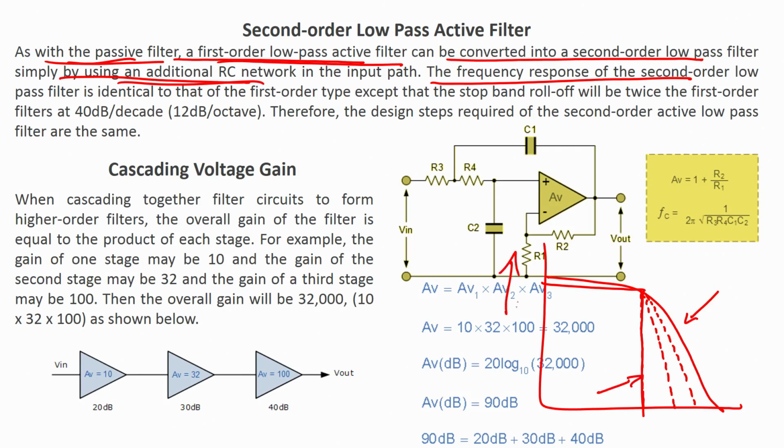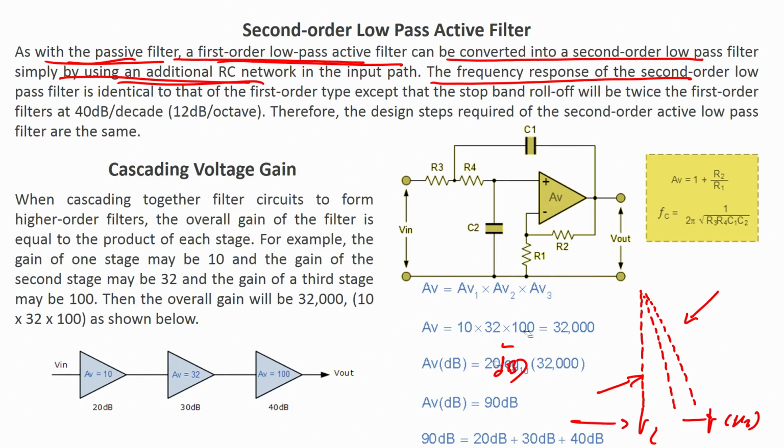Always remember, when you plot the graph, the y axis is gain, which can be in decibels, the x axis is frequency. This is your critical frequency FC, this is your frequency F, it is always in hertz. So, you have to write hertz, you have to write gain, always write units. When you plot the graph, always write units, very important.